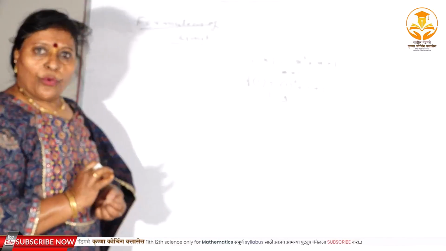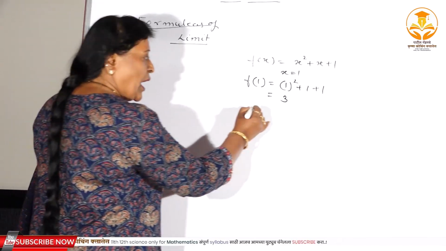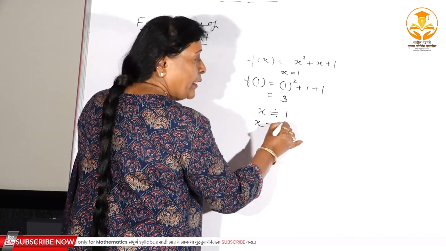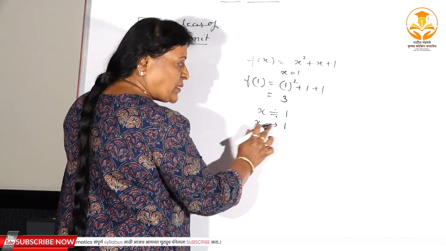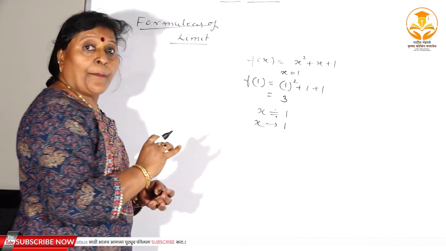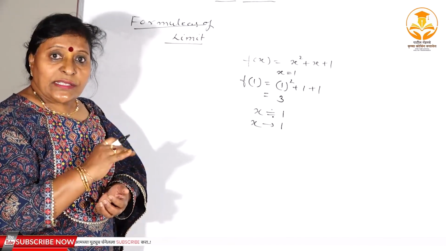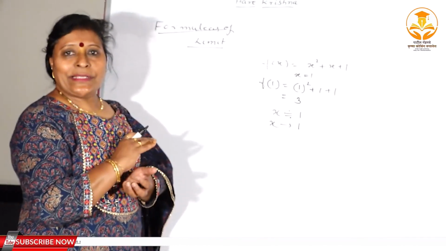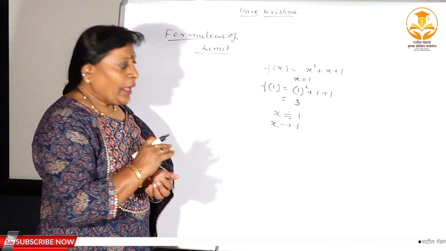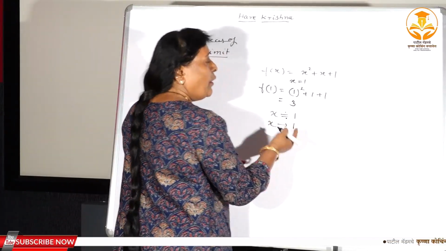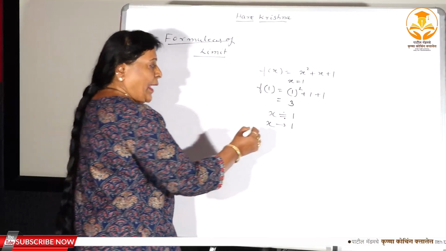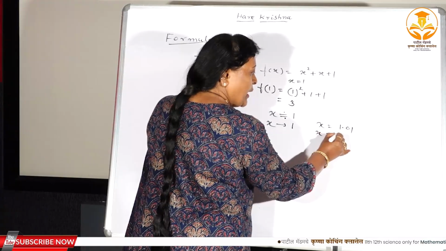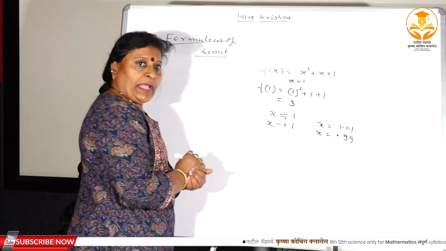But if you don't know x exactly, x is approximately equal to 1, x approaches towards 1, this is called tends to. X tends to 1 means what here? X is approximately equal to 1, x is nearer to 1, x approaches towards 1, but x is not exactly equal to 1. X can be a little bit greater than 1, or a little bit less than 1. X can be 1.01, or x can be 0.99, isn't it?